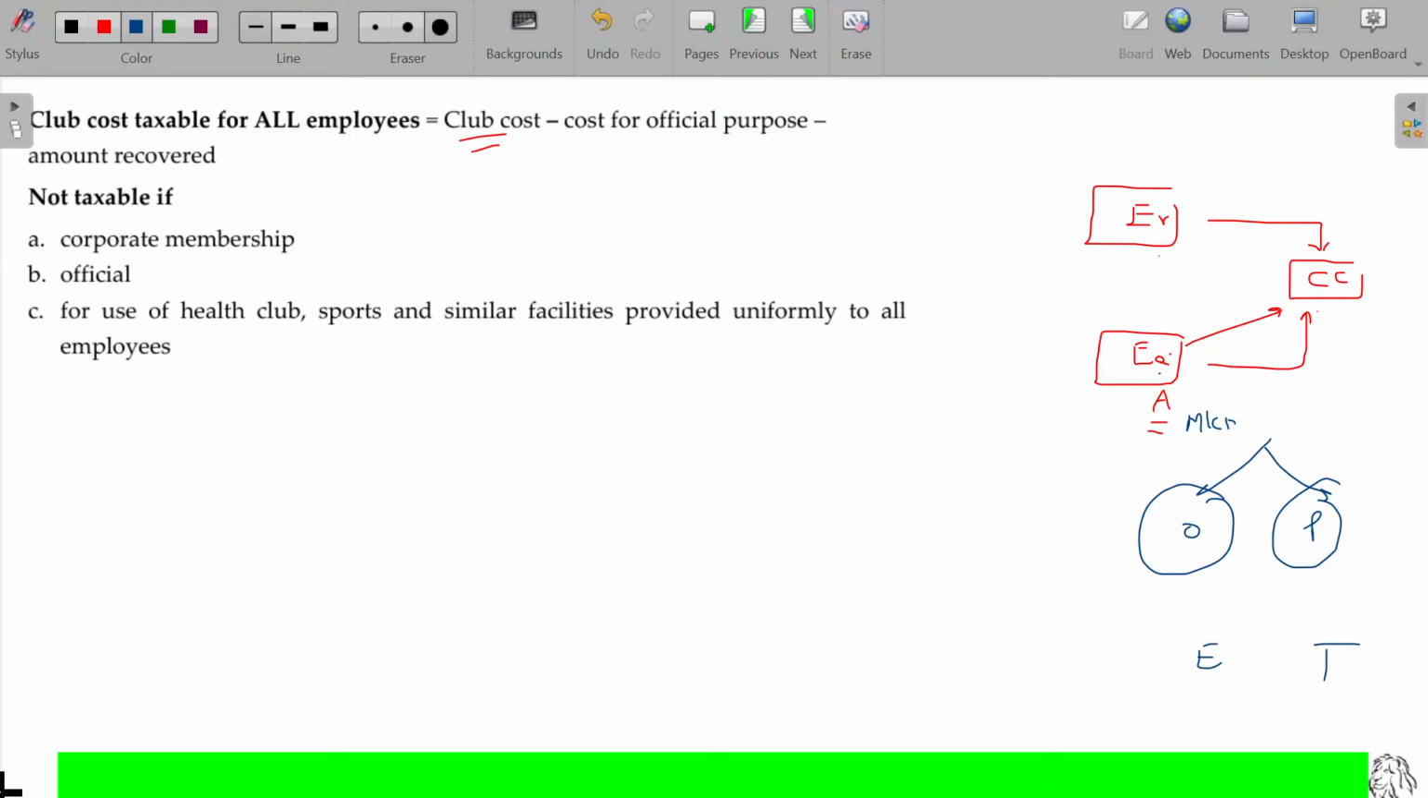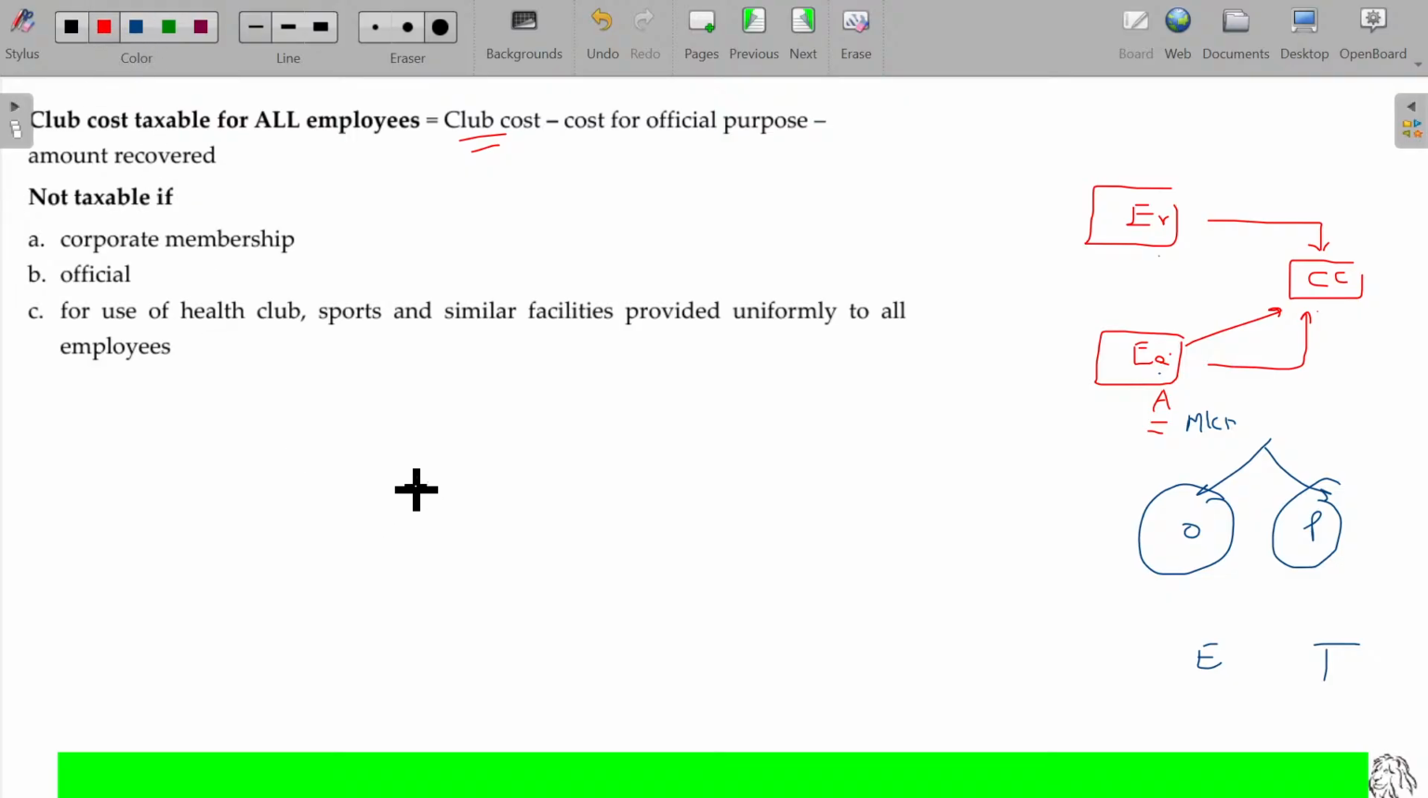Where will they go? They will usually go to the high-end clubs. So this marketing executive says, join me in that club or I'll mingle with them, then I can promote the product. So then it's coming under official. Is that clear? If the membership fee is paid for the official purpose of the employee, then it is exempted. If it is for personal purpose, it is totally taxable.